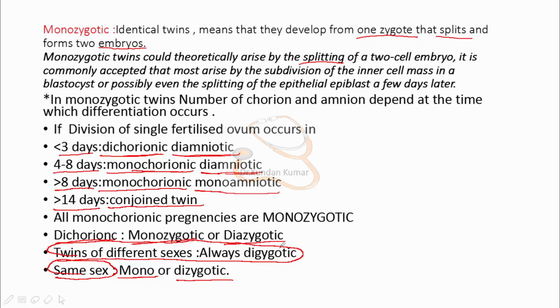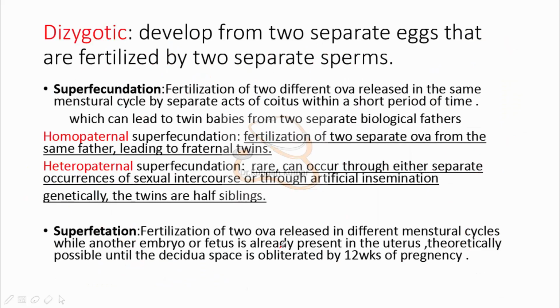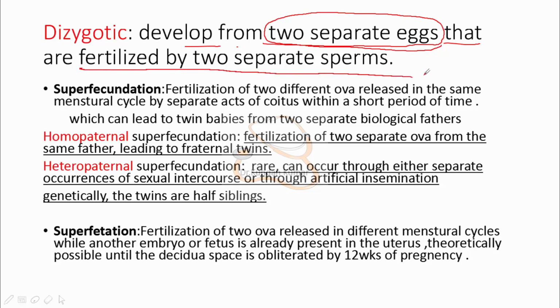So let's see. Now, dizygotic. There is nothing to do with the time of splitting here, because dizygotic twins develop from two separate eggs. That means dizygotic twins develop from two separate eggs that are fertilized by two separate sperms. So there could be two possibilities here.